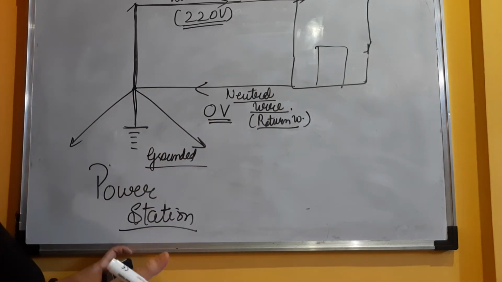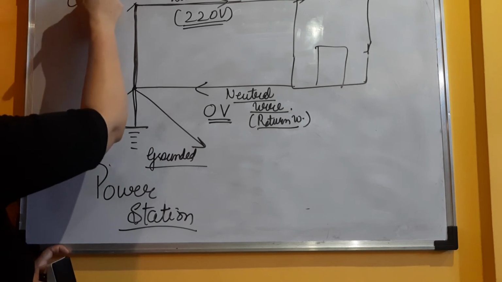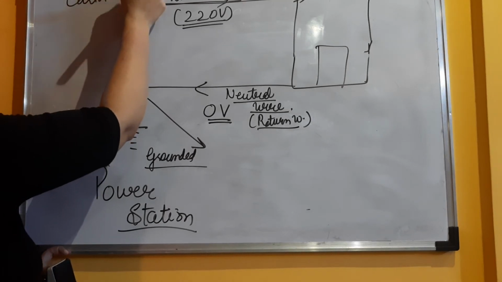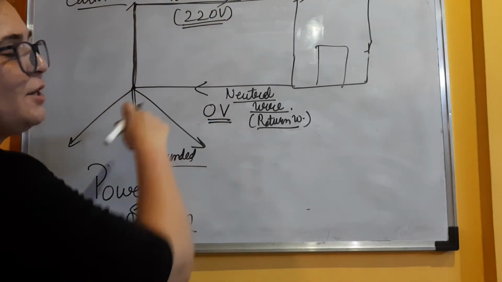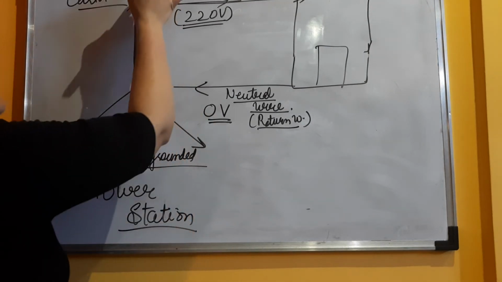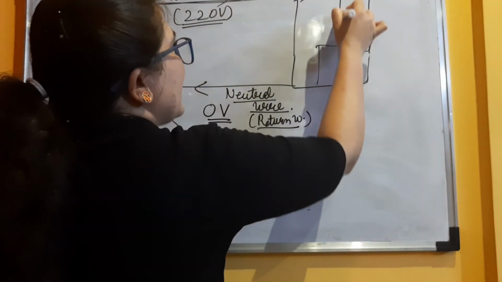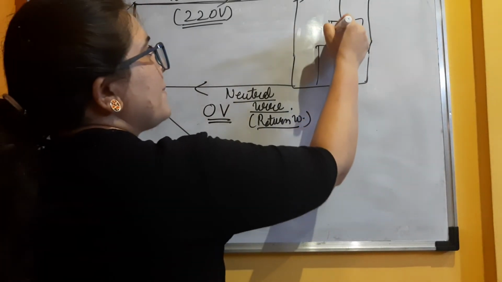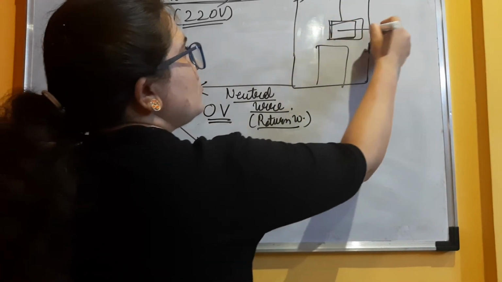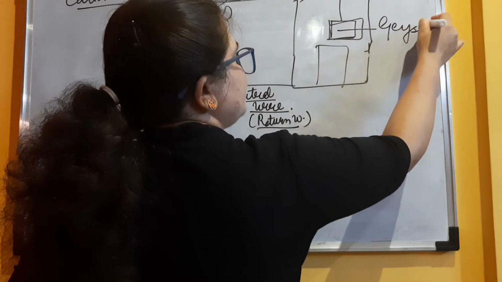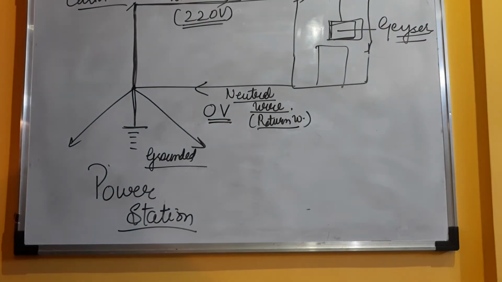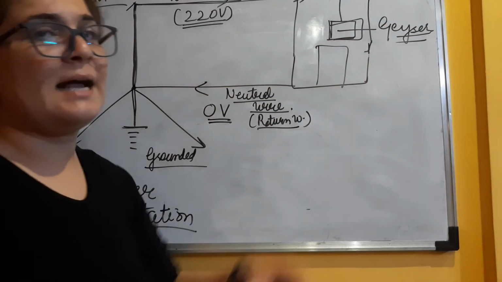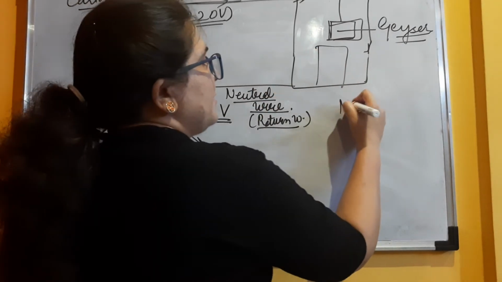Now the third wire that we are talking about is the earth wire. Earth wire is not present in this system, live wire and neutral, it's not there with them. Live wire comes outside and enters into your house. Now you assume that this is an appliance. Let us assume it to be a geyser. Okay, so earth wire is a wire which is actually attached to the appliances having metal cases.